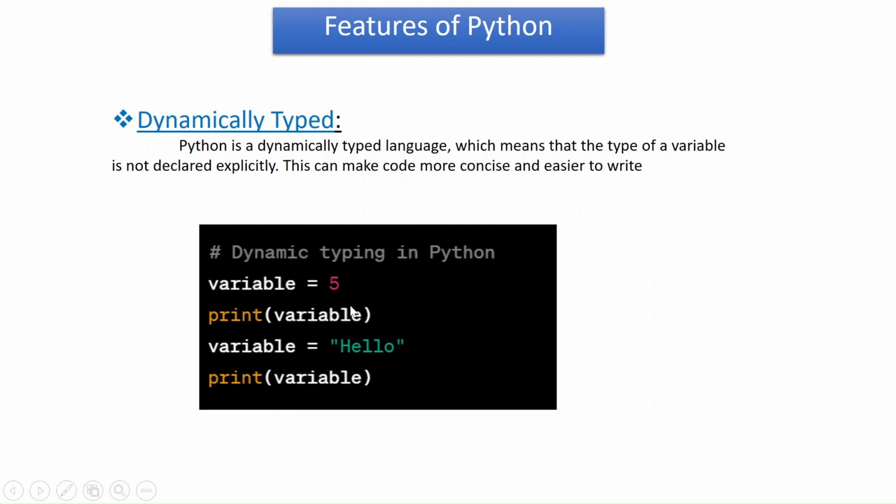During the runtime, the interpreter is going to dynamically assign the type to the variable based on the value which you provided as an input. So that is what is meant by dynamically typed. You don't need to specify the type of the variable. All you need to do is give the variable name. For example, here we have a variable equals 5. During the runtime, 5 is assigned to this variable, and it is going to know that this number is an integer, so it is going to assign the type integer to this variable.